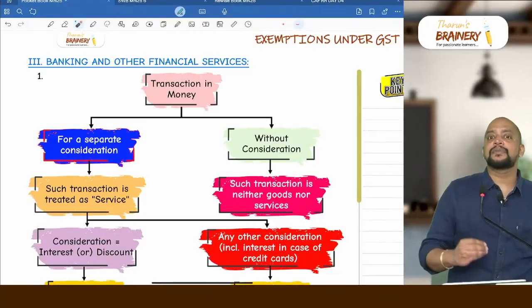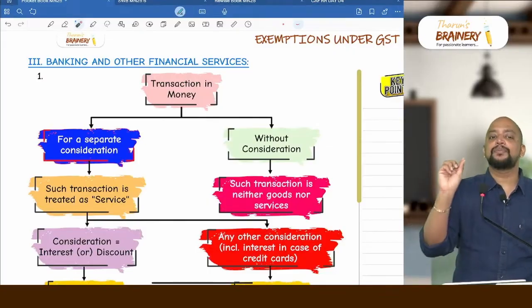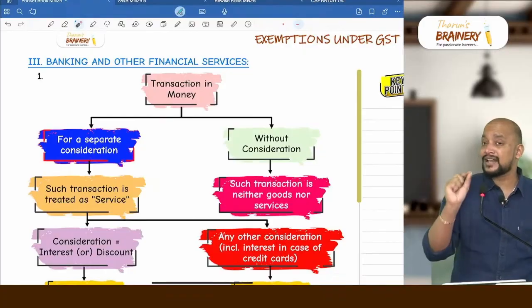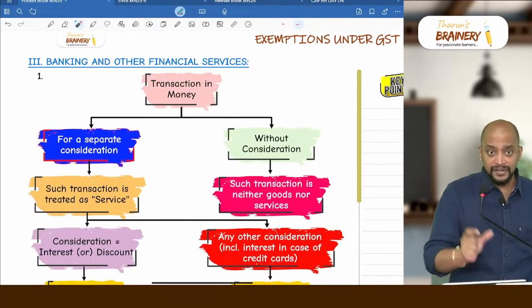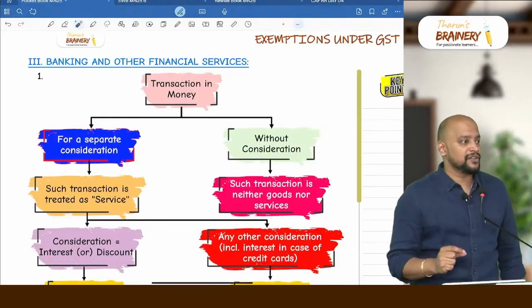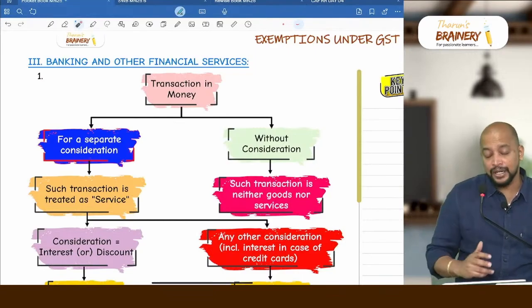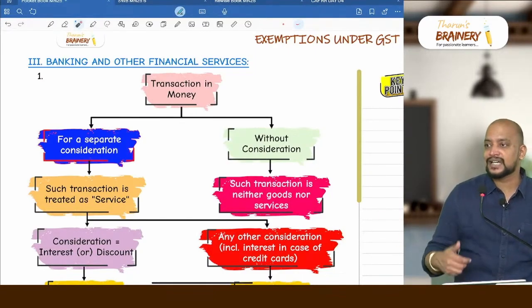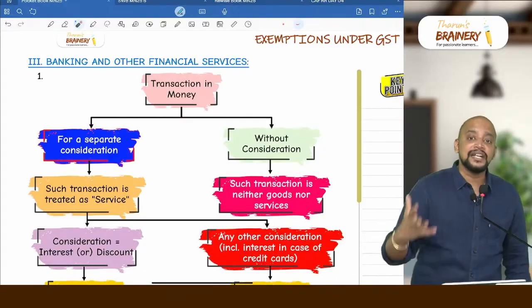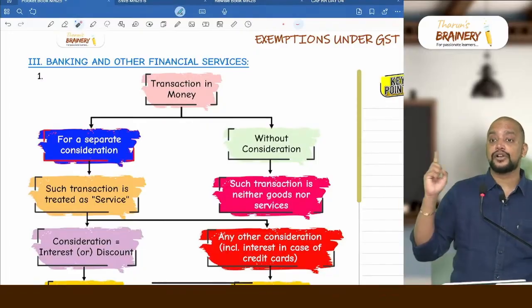What if you are collecting some currency conversion fee or currency markup fee? Then that is an extra consideration that will become supply of service. Purely transaction in money is neither goods nor services. But in the transaction in money, if there is some extra consideration, that consideration will be treated as supply of service. If that consideration is represented by way of interest or discount on loans, advances, deposits, then it will be exempted. What if that is other consideration, like for example NEFT charges, RTGS charges, credit card charges, debit card charges, DD commission, etc.? All those will be taxable.